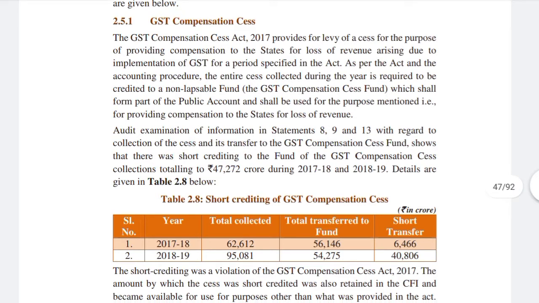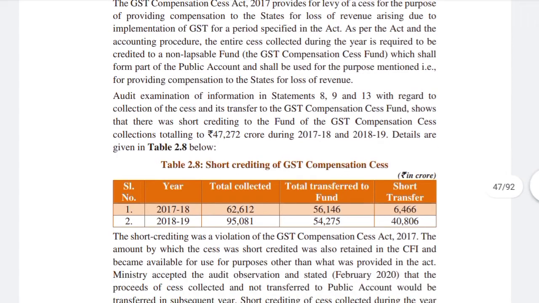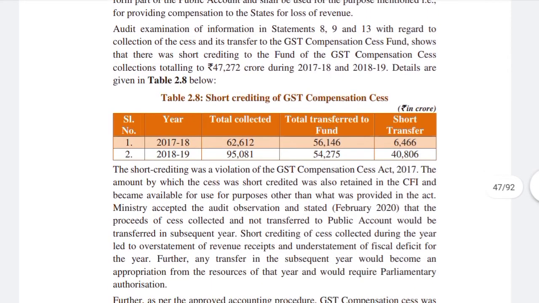Now the report reads that as per act and the accounting procedure, the entire cess collected during the year is required to be credited to the non-lapsable fund that is called the GST Compensation Cess Fund. So it is clear that both laws have been quoted, that whatever amount of cess has been collected should be credited to the GST Compensation Cess Fund, which shall form a part of public accounts and shall be used for the purpose mentioned, that is for providing compensation to the states for the loss of revenue. So it is very clear that the fund should be used for compensation to the states for the loss of revenue due to the implementation of GST. That's it. Now the issue arises here.